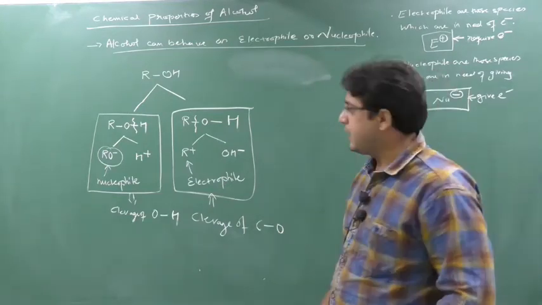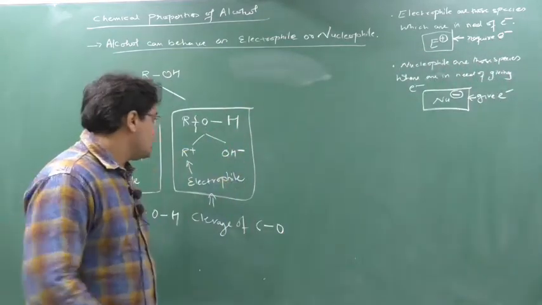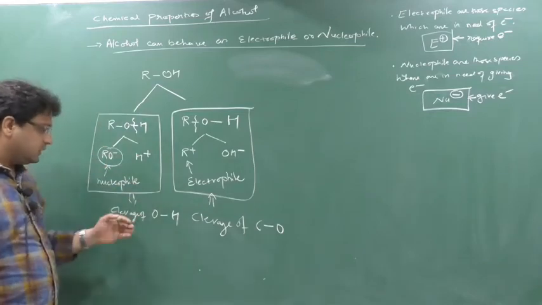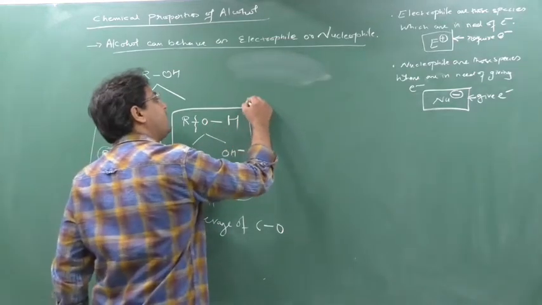Clear now? Now I will write down this one point. To do the cleavage of C-O, this is very simple. This I can explain in easy terms, but the problem is with this portion. What is the problem with this portion?